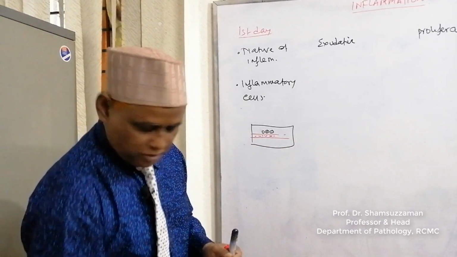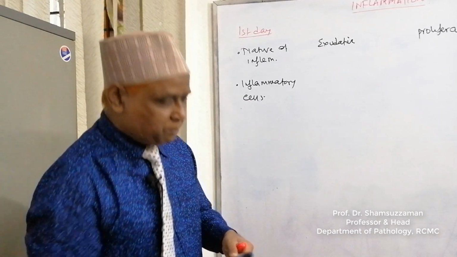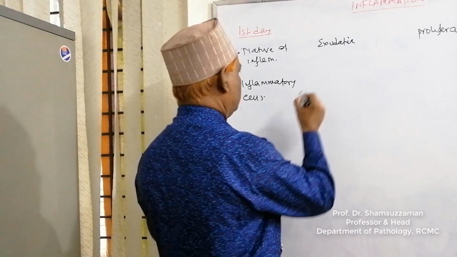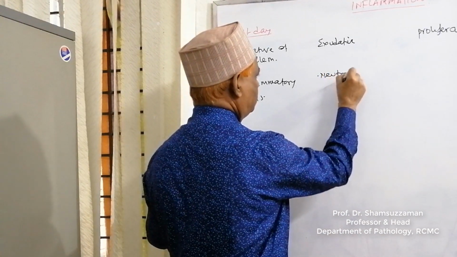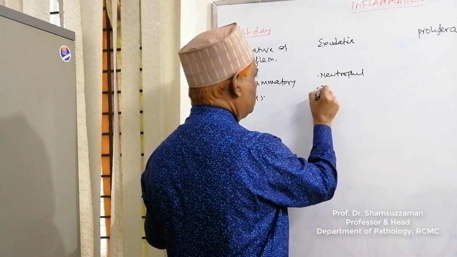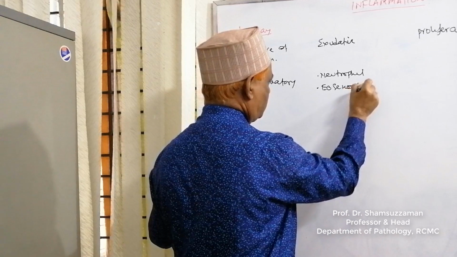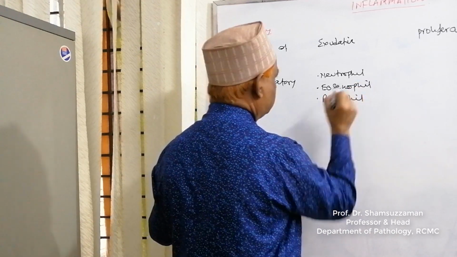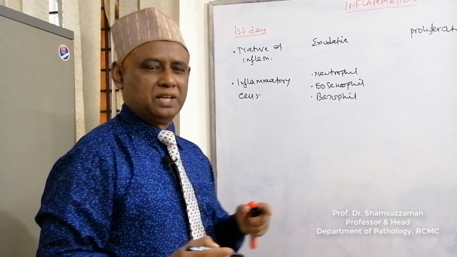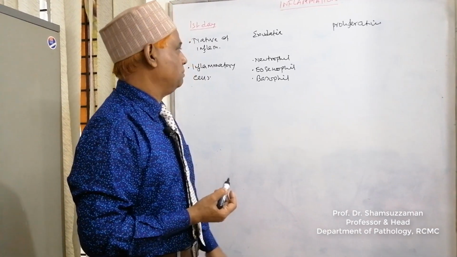Now come to what are the inflammatory cells present in acute inflammation in the tissue. One is neutrophil, another is eosinophil, and another is basophil. These are the acute inflammatory cells. You can get them outside the blood vessel in the tissue at the site of acute inflammation.